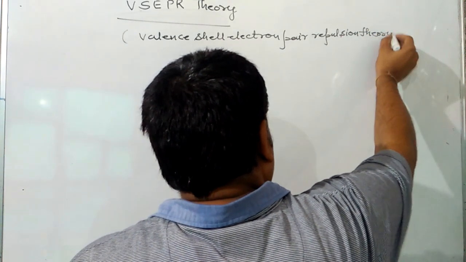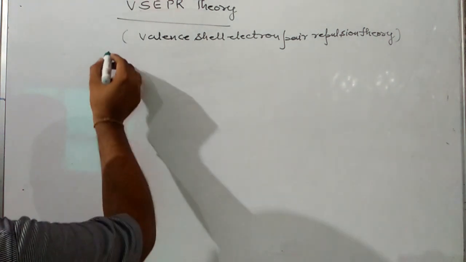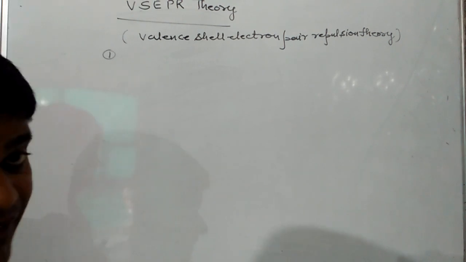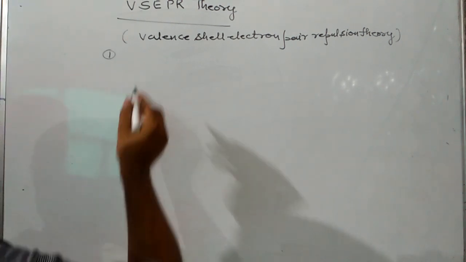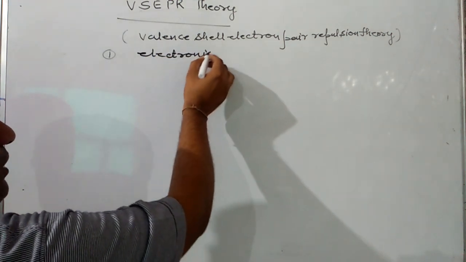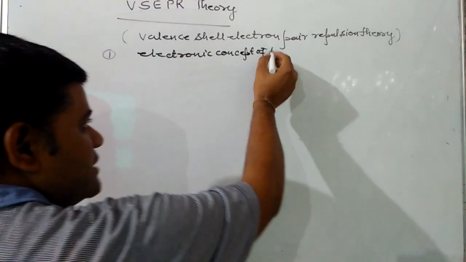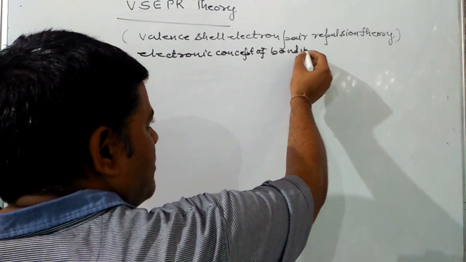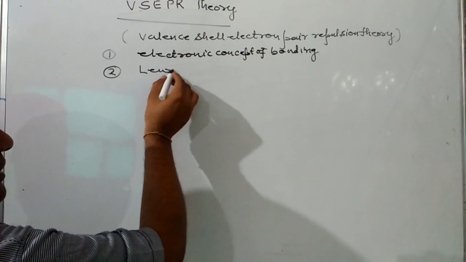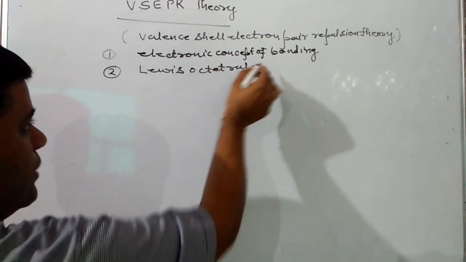This theory was given by Lewis and Kossel, and it is based on the electronic concept of bonding, or we can say it is based on the Lewis octet rule.